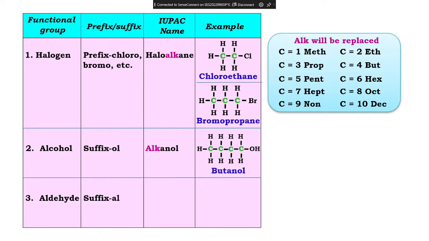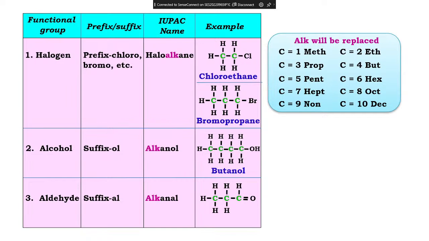Okay, next aldehyde. Suffix is al, in the end you will write al. Now look at this, count how many carbons you have. 3 carbons. See, double dash O, you have written that in your notebook. If there is double dash O, it means it is an aldehyde. If it is CO, it is a ketone. Here 3 carbon means prop. One, two, three. So propane, but this is double dash O, al.